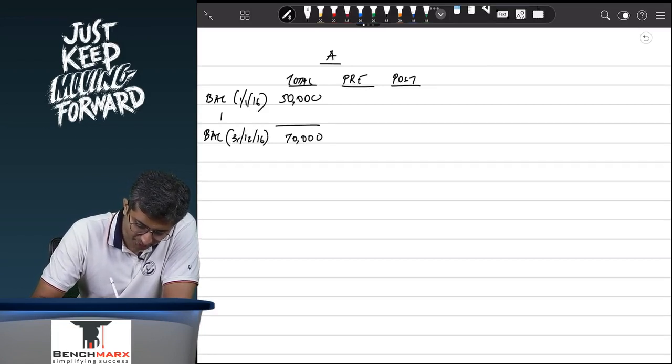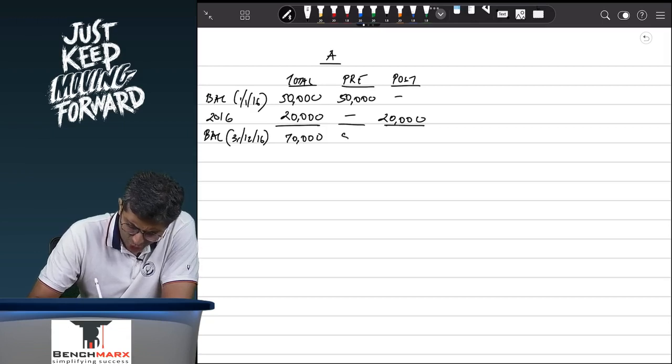That means profits for the year 2016 are 20,000. 50,000 was earned prior to the date of acquisition, whereas 20,000 was earned after the date of acquisition. There are no other adjustments. So 50 and 20.